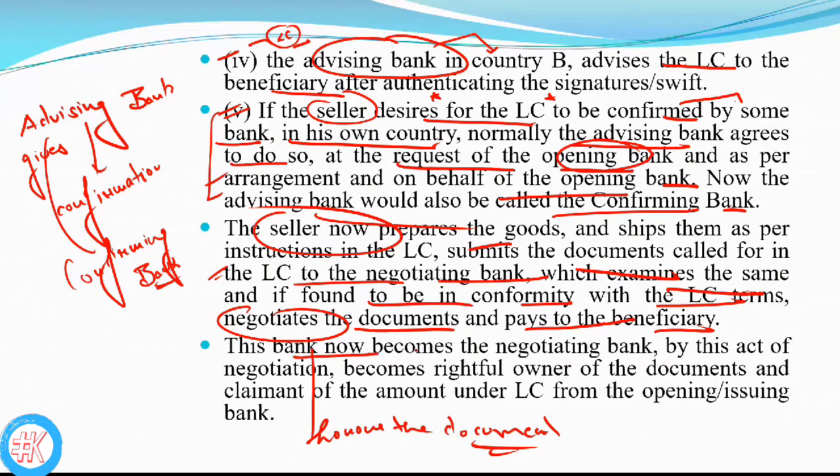So this bank now becomes the negotiating bank. By this act of negotiation, it becomes the rightful owner of the documents and claimant of the amount under the LC from the opening or issuing bank. Clear? Now where will that bank claim the amount? Basically, that bank will claim the amount from the opening or the issuing bank.